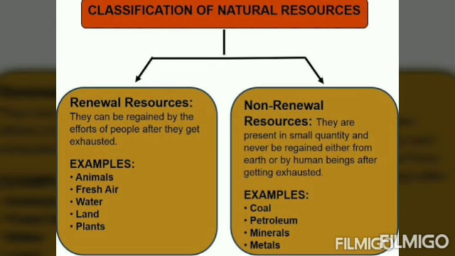Renewable resources can be regained by the efforts of people if they get exhausted. And non-renewable resources are present in small quantity and can never be regained, either by the earth or by human beings. Okay?